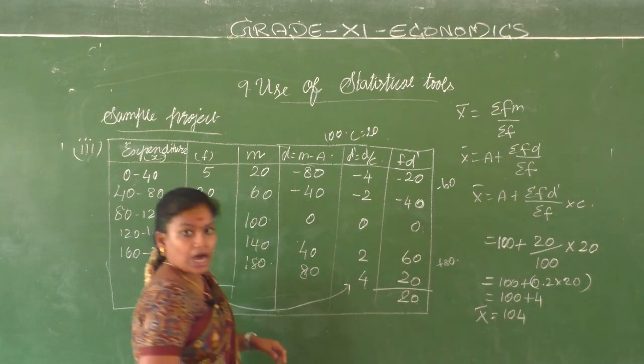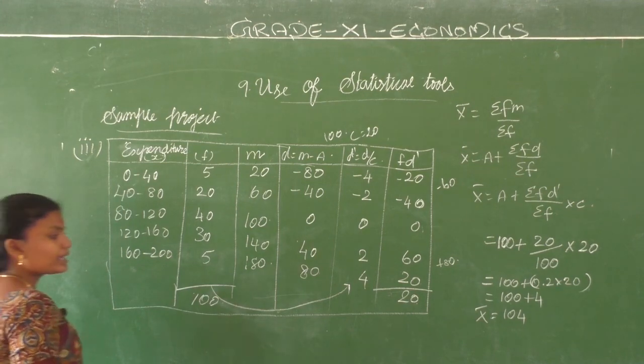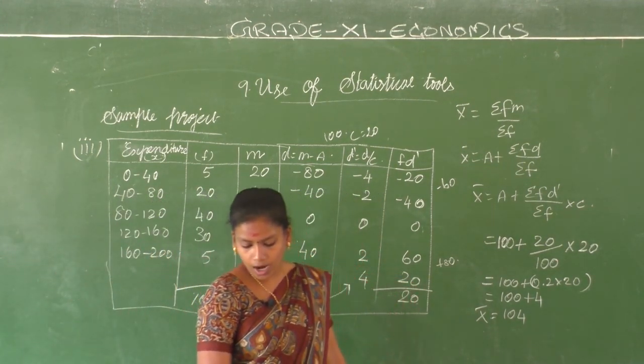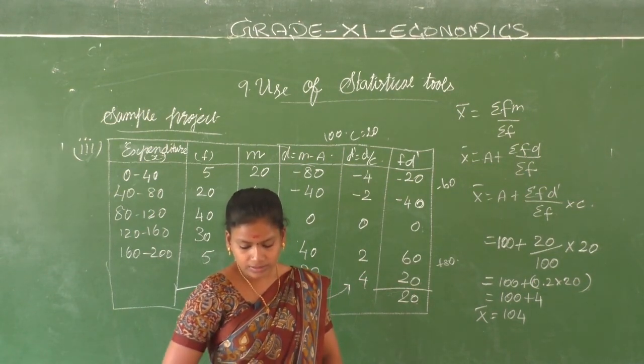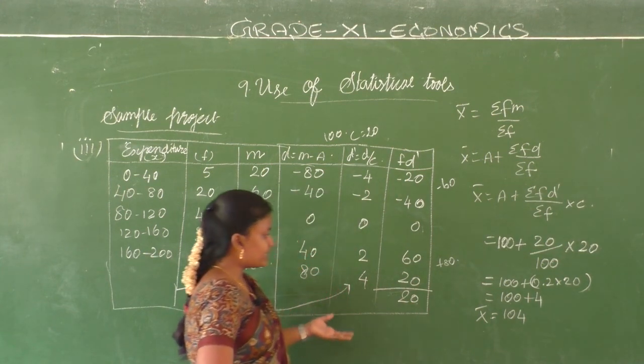What is your X bar? What is your arithmetic mean, children? Can you see the answer? Your arithmetic mean is 104. X bar is equal to 104. Got it? So they have done a different calculation. They got FD dash as 10.